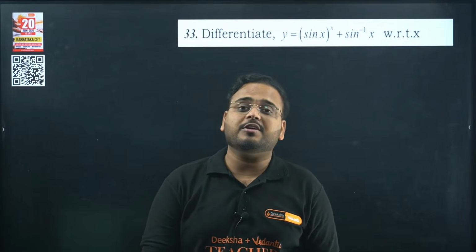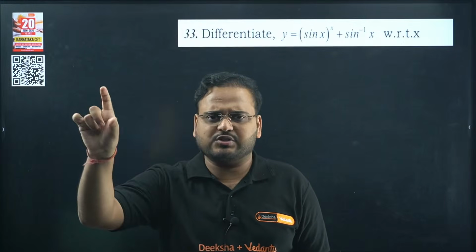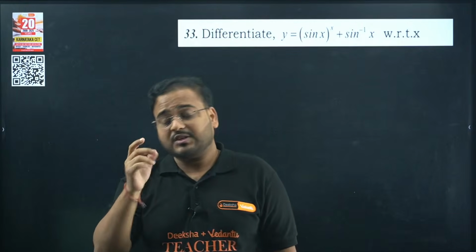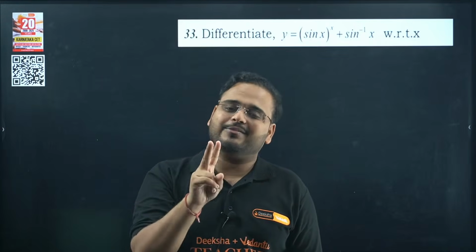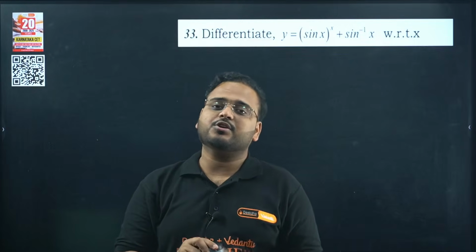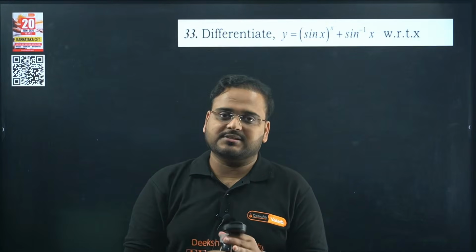So what can you do about it? First, understand there are only a fixed number of topics in your syllabus. What is the first one? The definition based question. What is probability? Number of favorable events by total number of events. That is important. Second one is conditional probability. Third one is your Bayes theorem. And the last is independent events.